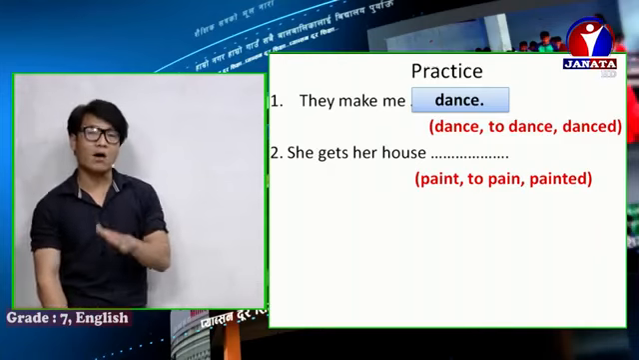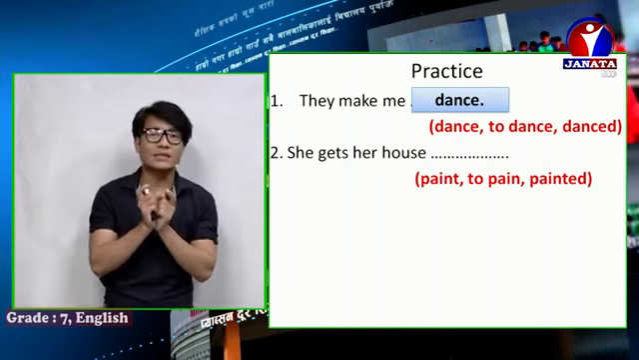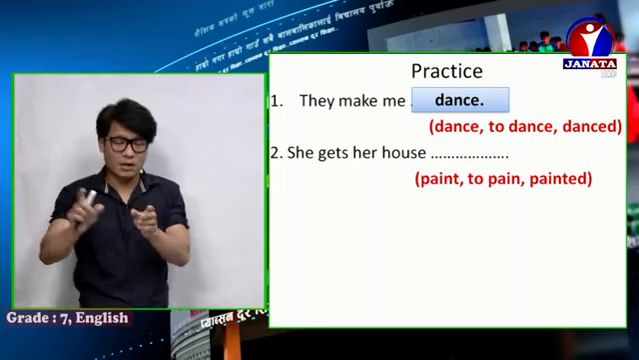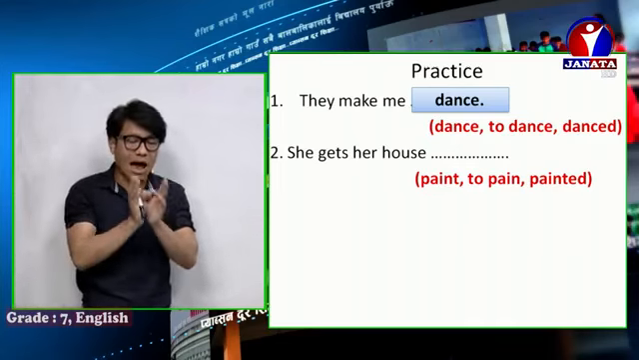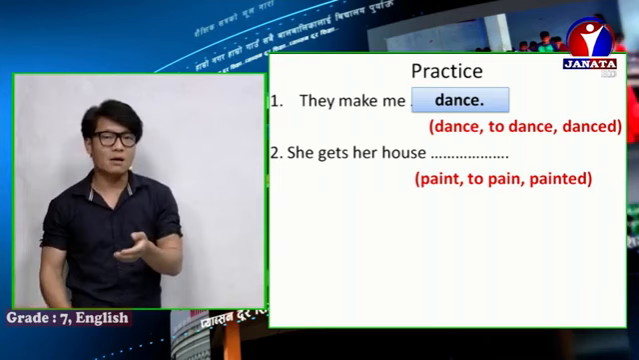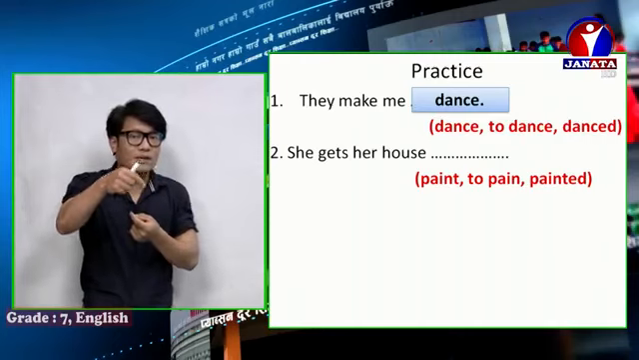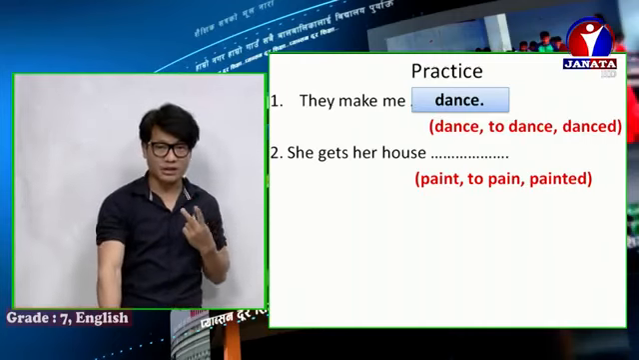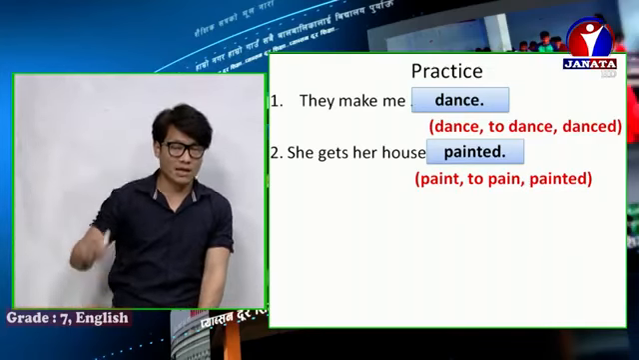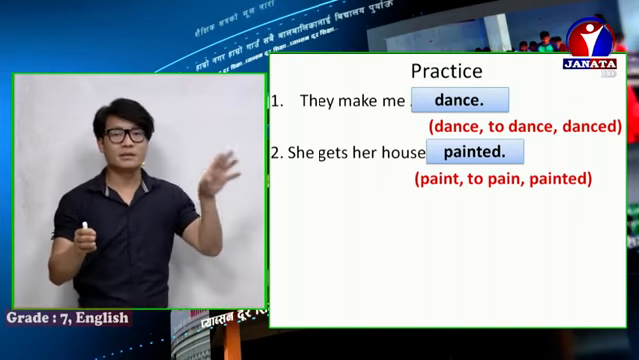Next, she gets her house. House is an object because it is not an agent. A house cannot do work; only an agent does the work. So what is the right answer: paint, to paint, or painted? When there is an object, what should the verb be? Verb 3. So, painted. She gets her house painted. You can think for yourself why it is painted: because house is an object.